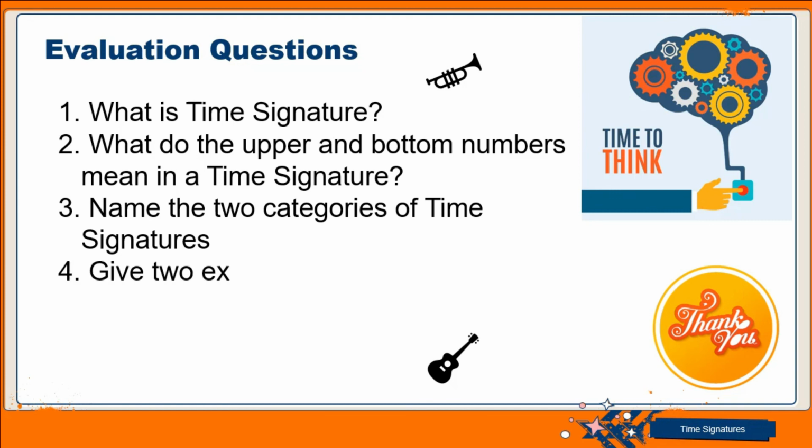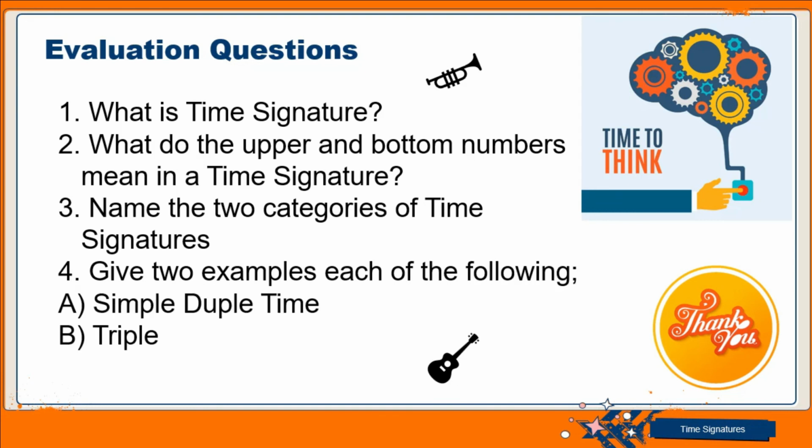And number 4 says, give 2 examples each of the following time signatures. The first one is simple duple time. The second is the compound triple time. Give me 2 time signatures that are simple duple, and then 2 other time signatures that are compound triple. Give me examples of time signatures that you can classify as simple duple or compound triple time.